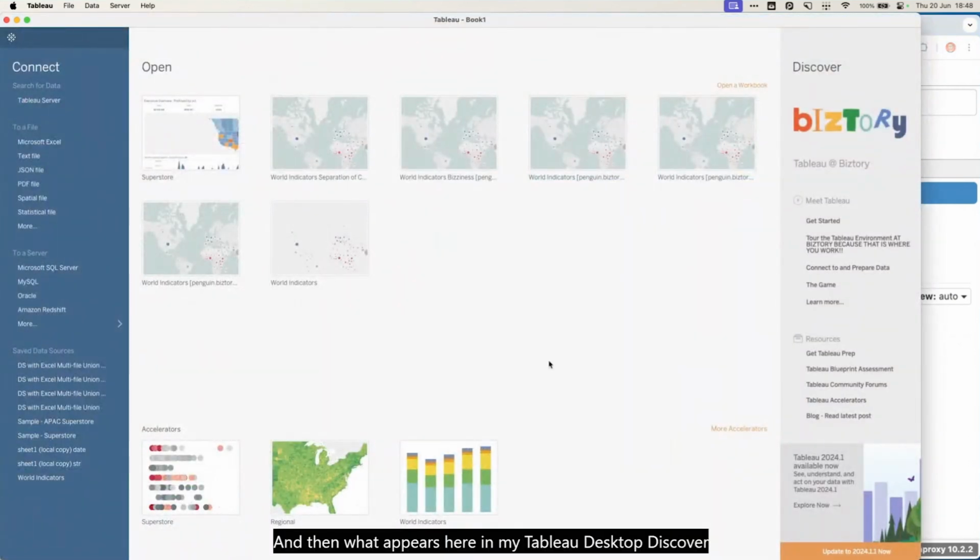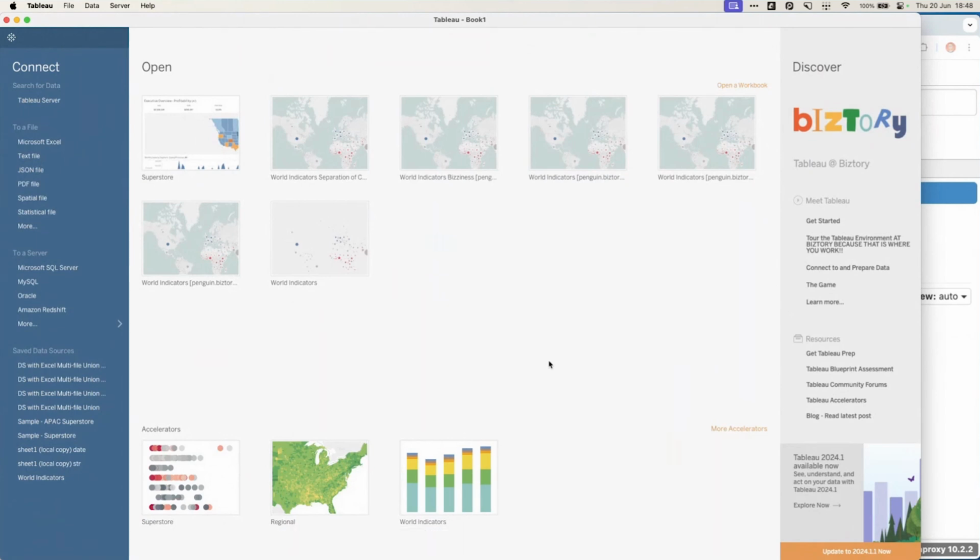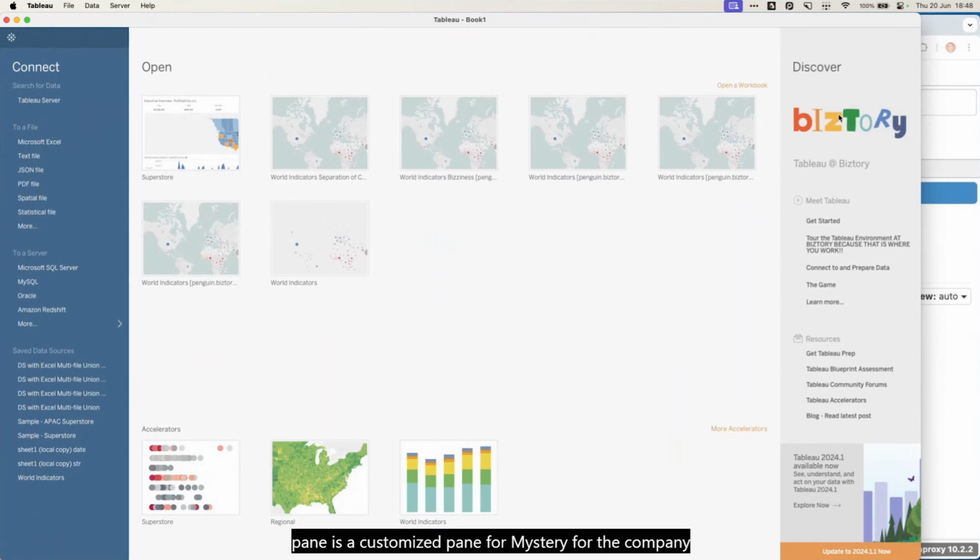And then what appears here in my Tableau Desktop Discover pane is a customized pane for Bistry, for the company I work for, with specific resources that I want my Tableau creators to learn from when they open Tableau Desktop for the first time. So it's taken a long time, but now you're even seeing, through hacking, an actual business application of the learnings that we had from today. So you could put a web page, host that somewhere, and have your network infrastructure, your VPN, redirect these requests and actually bring value to your Tableau Desktop users so that they can find links for learning quickly through this. But your imagination is the limit.